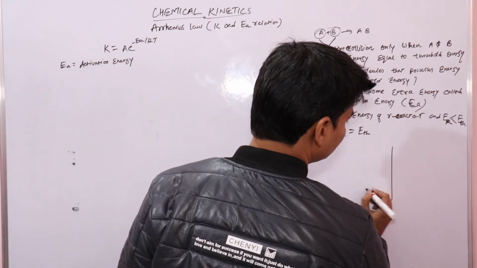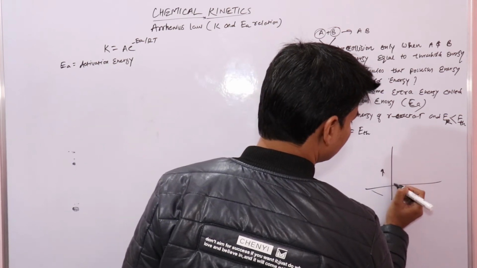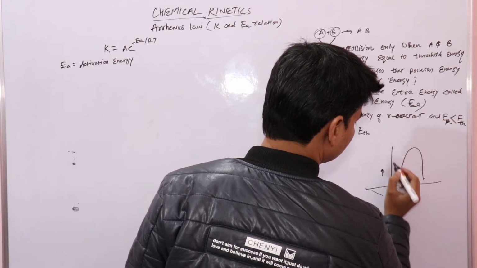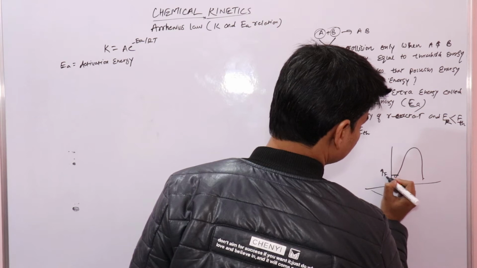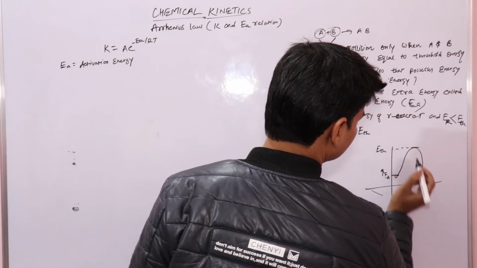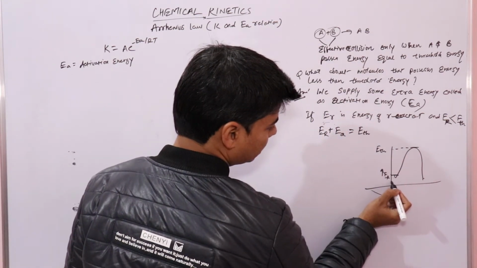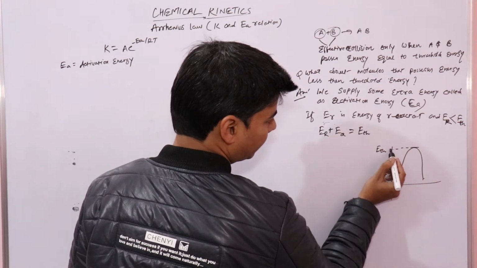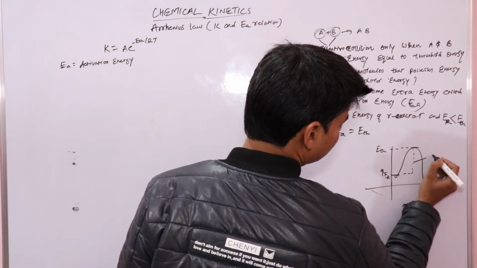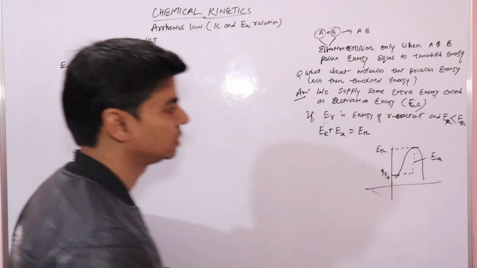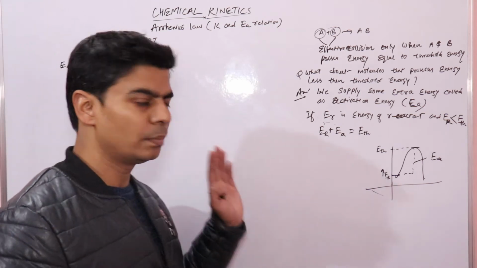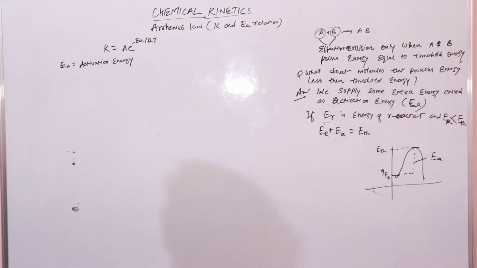And if you remember, we used to make this kind of graph, where this was the energy of reactants, and threshold energy is this ETH. These reactants already possess this amount of energy, but they have to reach ETH. So this is the extra amount of energy, EA, which is your activation energy. We have already done all this in the previous lecture. If you are still confused, you can go back and check that lecture.